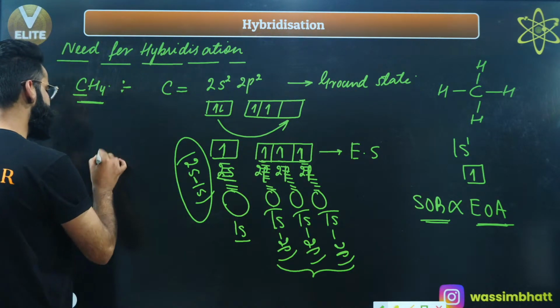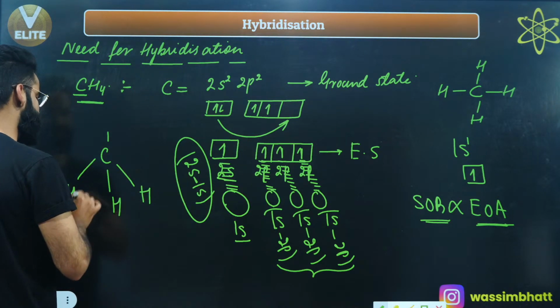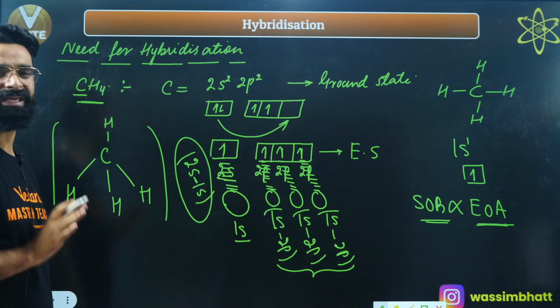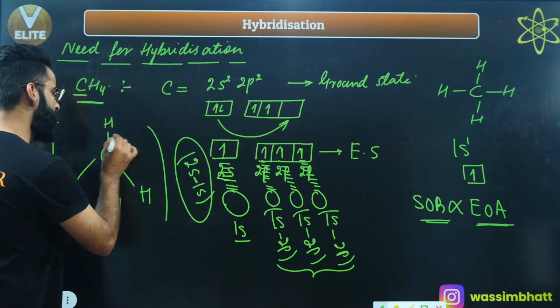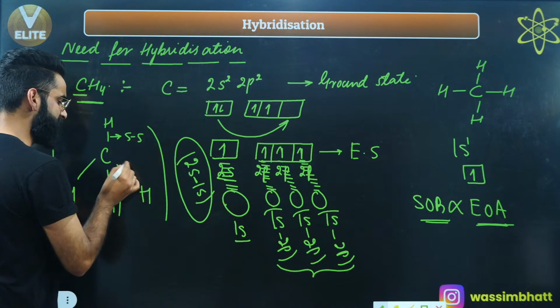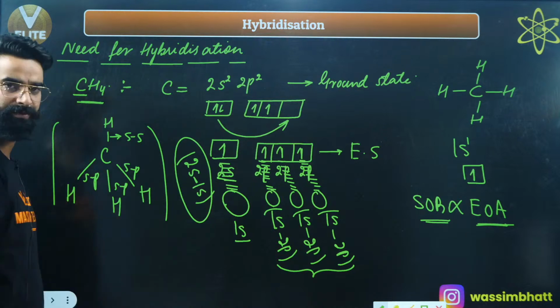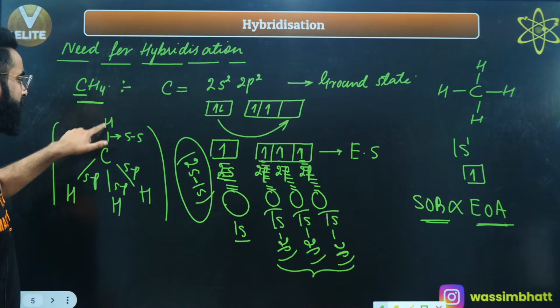So if we talk about the CH4 molecule, as far as VBT is concerned, all the bond lengths must not be equal. Because out of the four bonds, one bond is formed by, for example, SS overlap. Let's assume this is formed by SP overlap, this also by SP overlap, this also by SP overlap, right? So no doubt, these three bond lengths should be the same, but this bond length should be different.